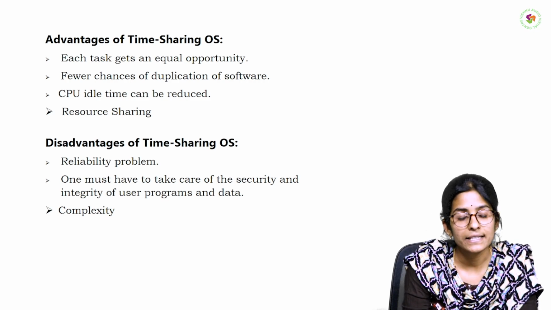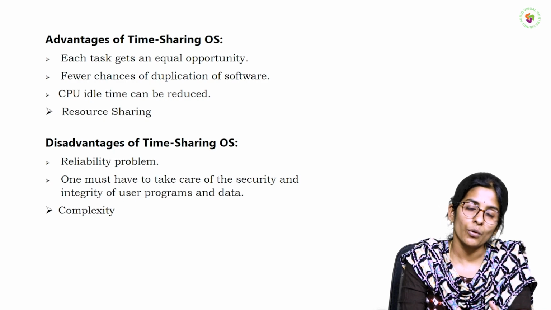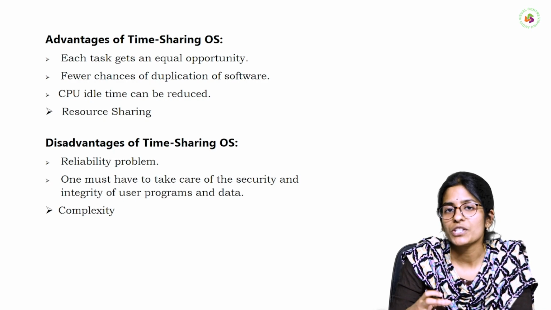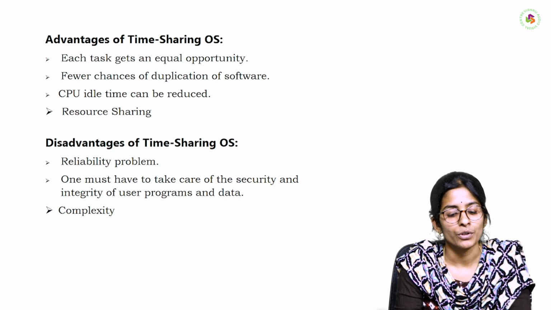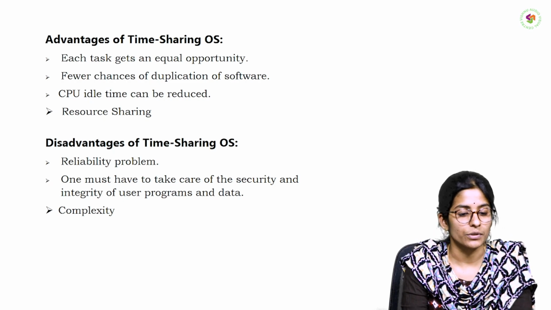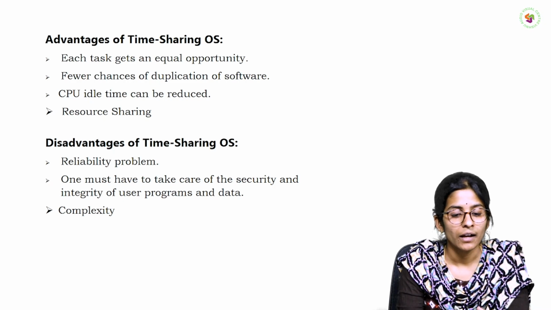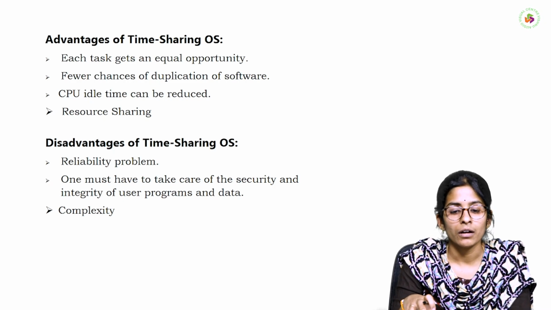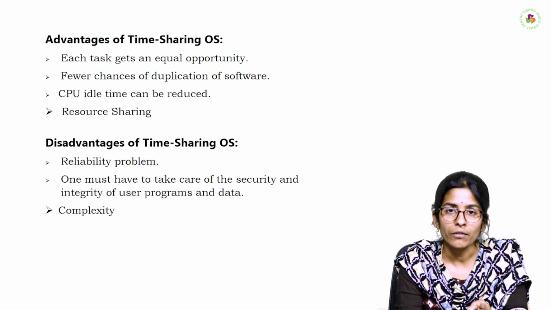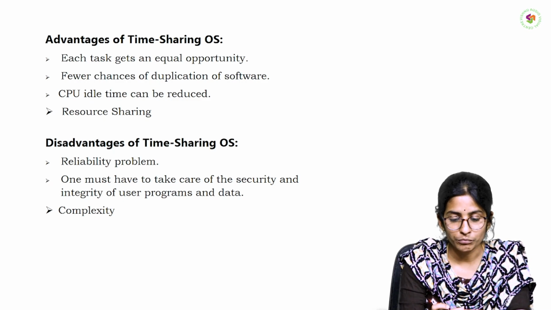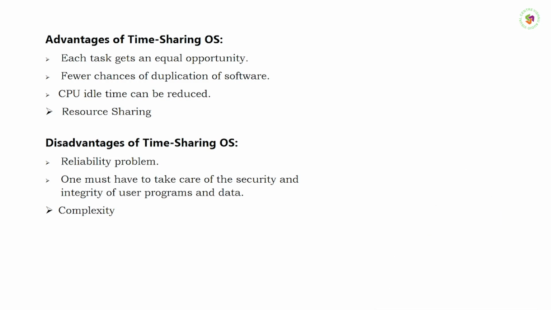After that, the next advantage is CPU idle time can be reduced. So, by proper utilization of CPU, we can reduce the idle time of the CPU. After that, resource sharing. Here, proper resource sharing is happened in between all jobs, because here all jobs have divided the proper utilization of CPU. Here we can divide all jobs properly.